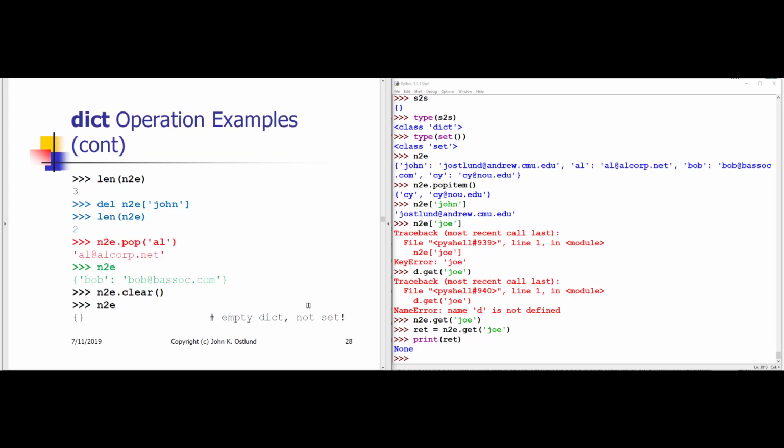Okay, so here we're discovering that there are 3 items at this point in the n2e dictionary. If I delete one, there are only 2 left. I can look up Al with pop, and because Al exists, I don't get a key error. And at this point, because I've deleted John and popped Al, I've only got 1 value left, which is Bob. And then finally I clear n2e, and n2e is now an empty dictionary.